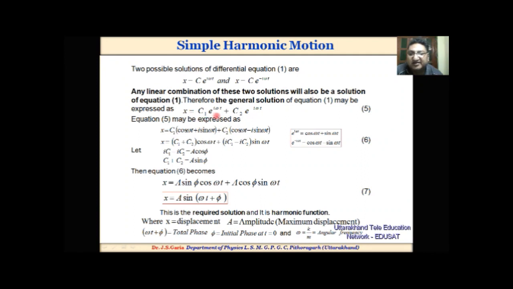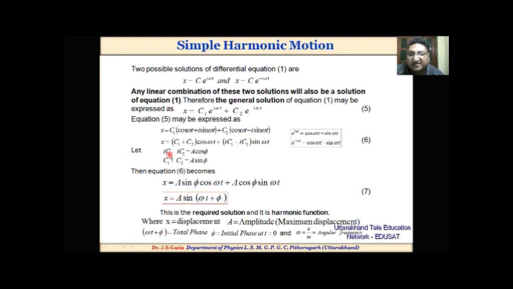After expanding e power i omega t and e power minus i omega t in sine and cosine form, we get x equal to c1 (cos omega t plus i sin omega t) plus c2 (cos omega t minus i sin omega t). After taking common cos omega t and sin omega t, we get (c1 plus c2) cos omega t plus i (c1 minus c2) sin omega t.